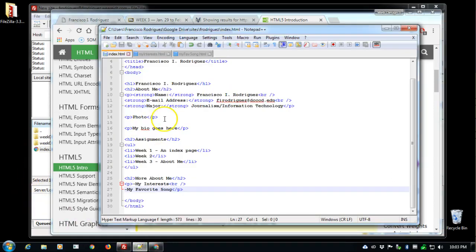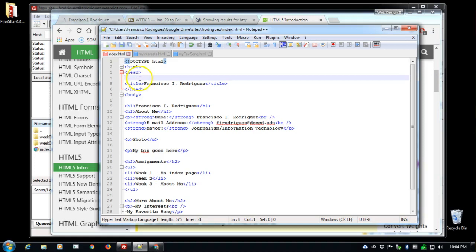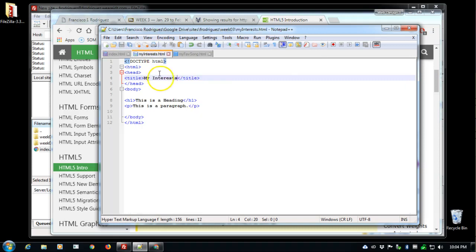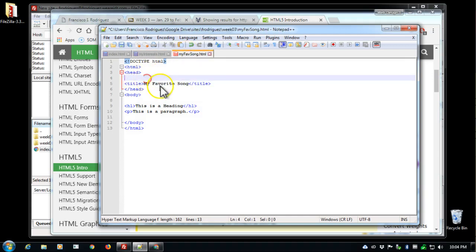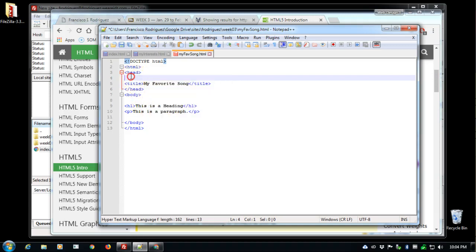So back in Notepad, I'll see where my head starts, just before the title. And I'll paste what I just copied. Since I have these other two files open, I'll go ahead and paste these in as well. And finally do the same thing on my third page. Paste right there. Make sure to save all these